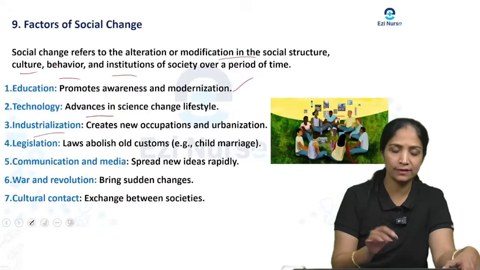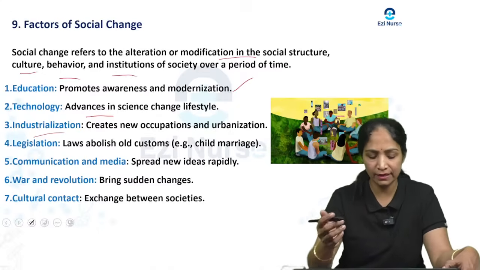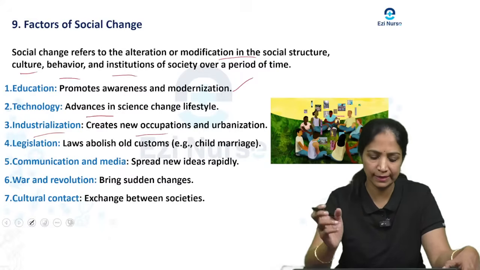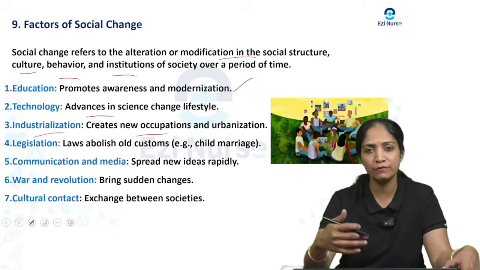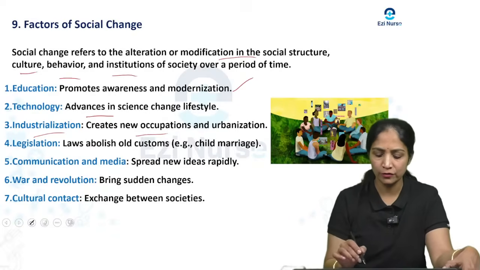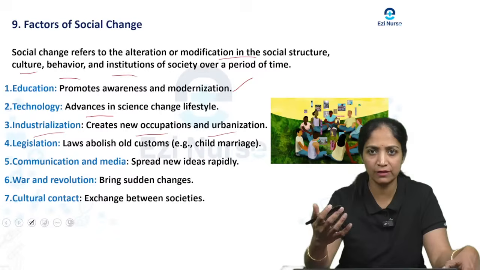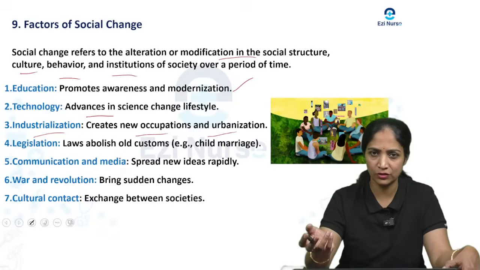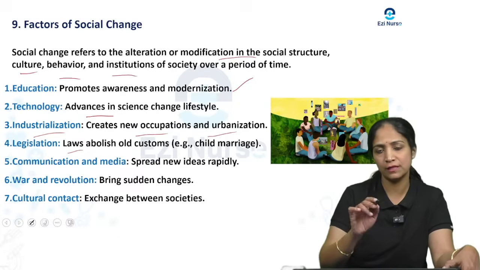And one more is industrialization. What happens with social change through industrialization? It creates new occupations and urbanization, new job opportunities. Because of industrialization, people in rural areas migrate to urban areas. More people settle in the urban areas seeking employment. That is what happens with social change. And then legislation: there are a lot of changes happening with laws, especially with social change.